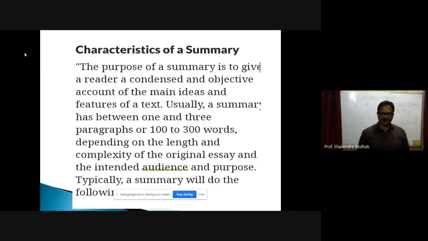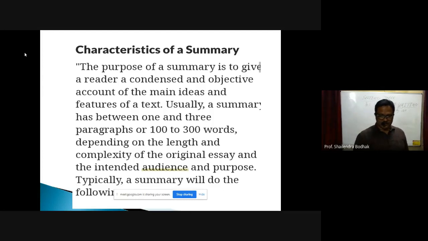Now, characteristics of a summary. What are the characteristics of a summary? What is the purpose of a summary? It is to give a reader a condensed and objective account of the main ideas and features of a text. So your summary should be in condensed form, short. It should be short, but at the same time, it should cover all the main points. Usually, a summary has between 1 and 3 paragraphs or 100 to 300 words, depending on the length.